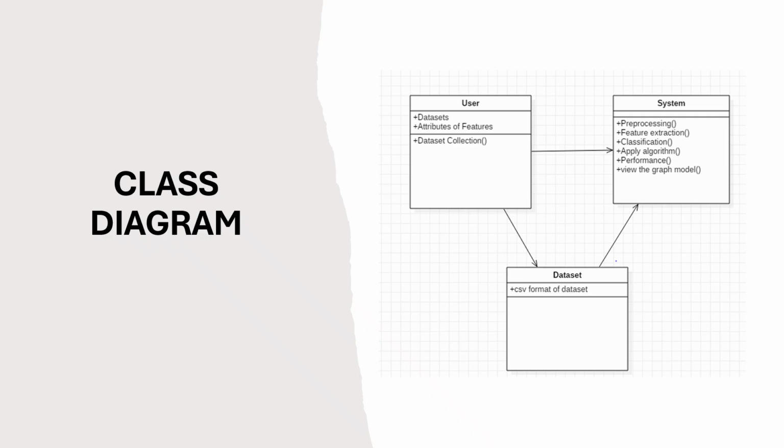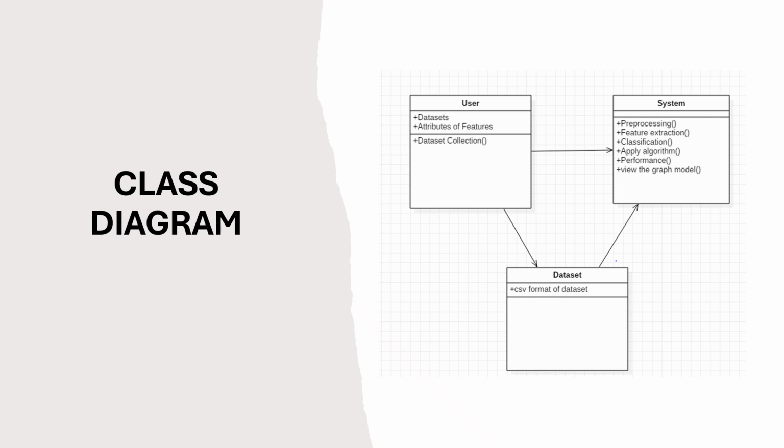So the first one is the class diagram. When coming to the class diagram, this slide helps visualize how the main components in my system interact, similar to the architecture of an IR system. There are three main classes here. We can see user, system and dataset.